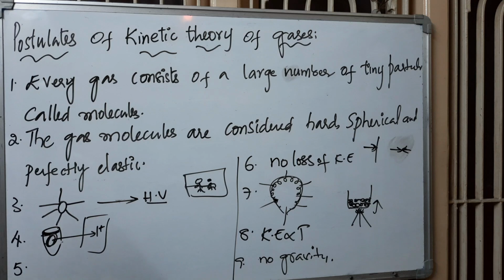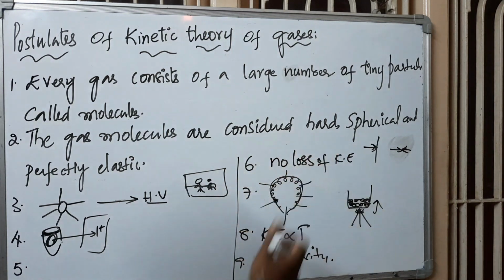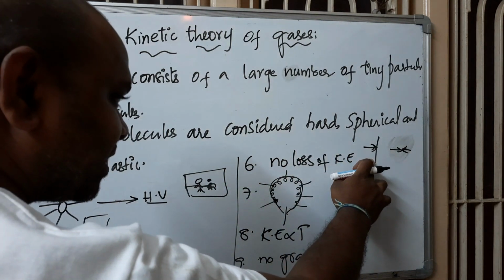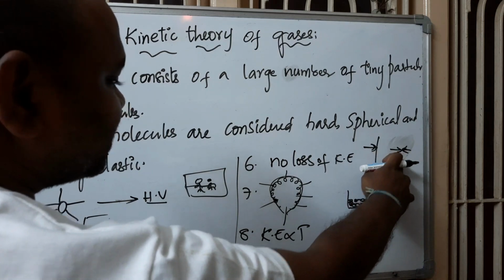Fourth, the actual volume occupied by the gas molecules is negligible when compared with the total volume of the gas. Fifth, there is no attraction or repulsion among the gas molecules. Sixth, no loss of kinetic energy when they collide with the walls of the container or with each other.